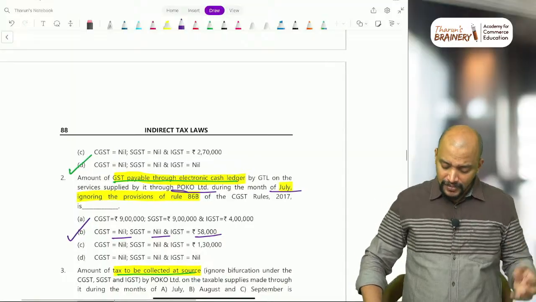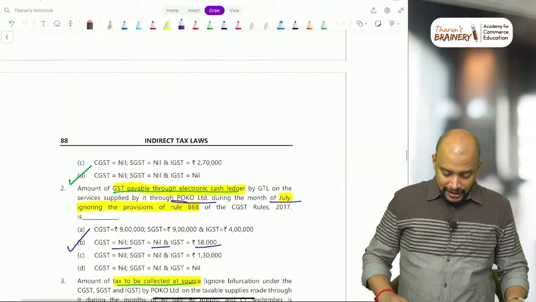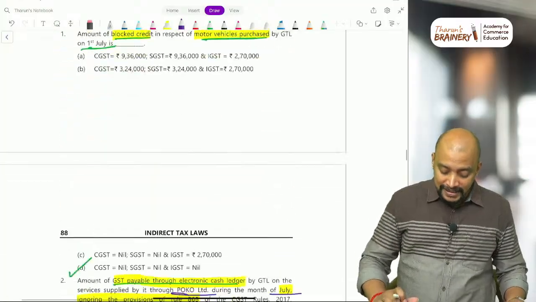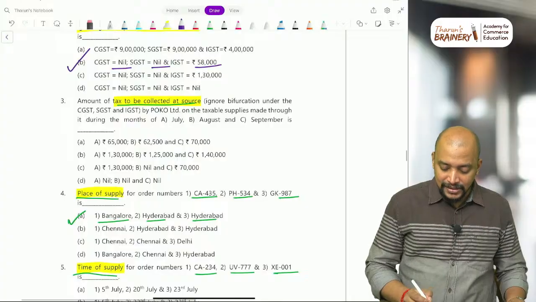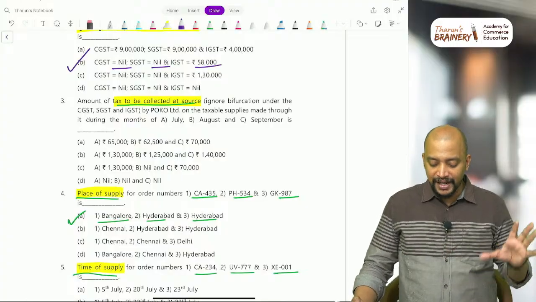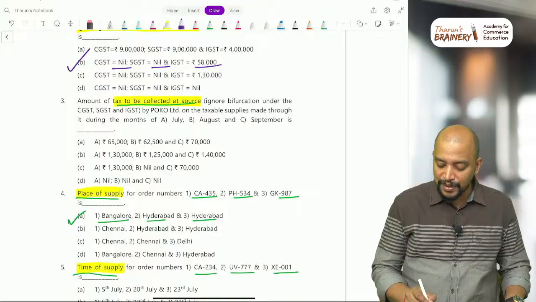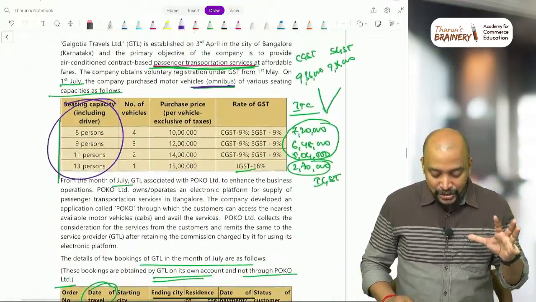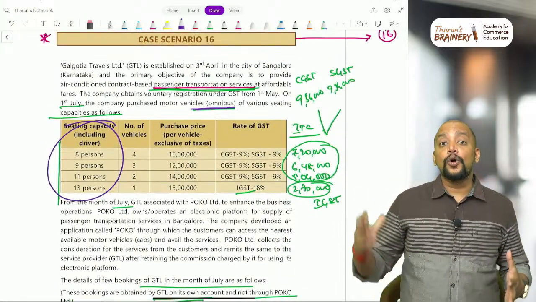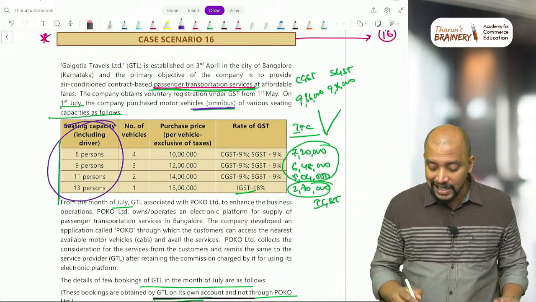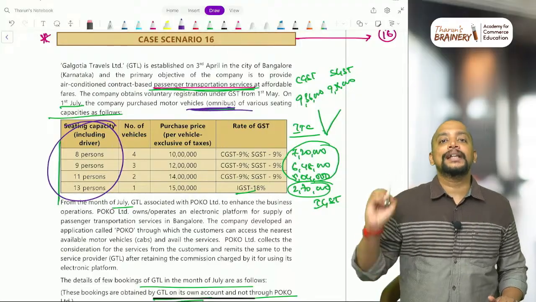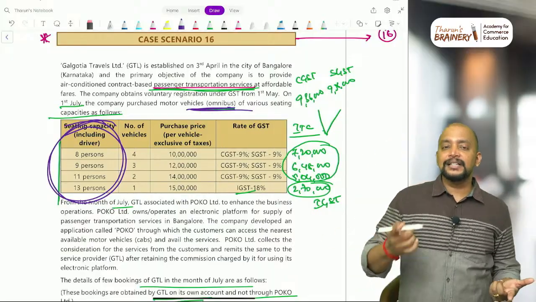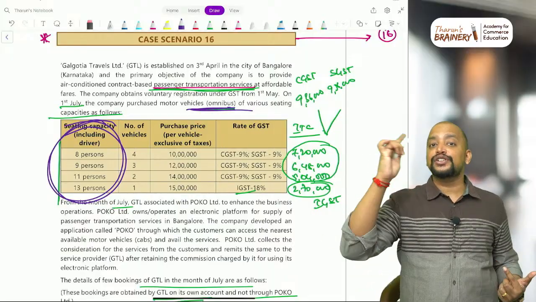Okay. Next. So here next one what we have is TCS. What is the TCS that will be deducted? Tax to be collected at source. Ignore bifurcation under CGST, SGST, IGST by POCO Limited on the taxable supplies made through it. Again I am repeating, why are we taking it as omnibus? Because it is given clearly as omnibus, that's why we go by that. But these vehicles which are purchased may not be omnibus. It is not necessary that they are providing the transportation through these vehicles only.